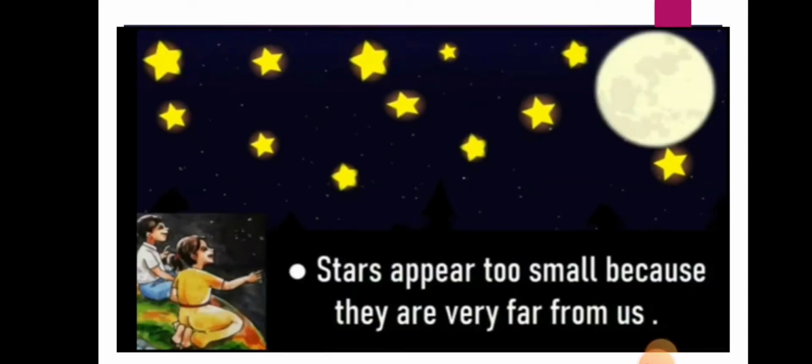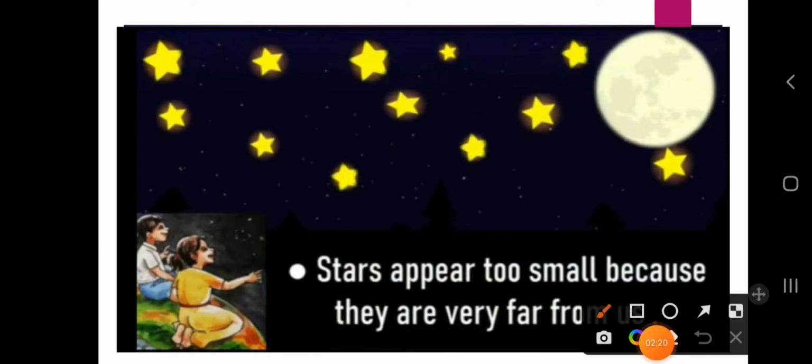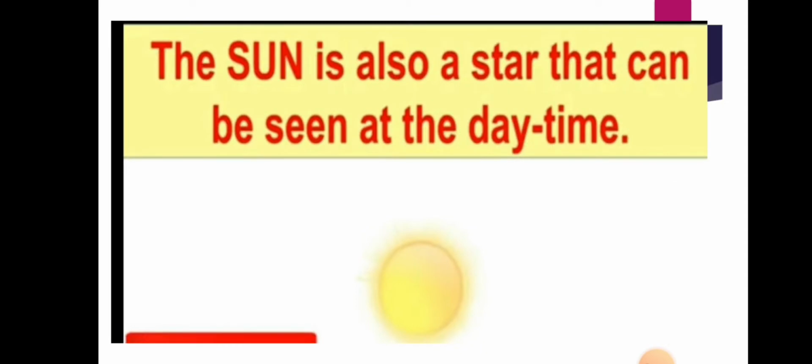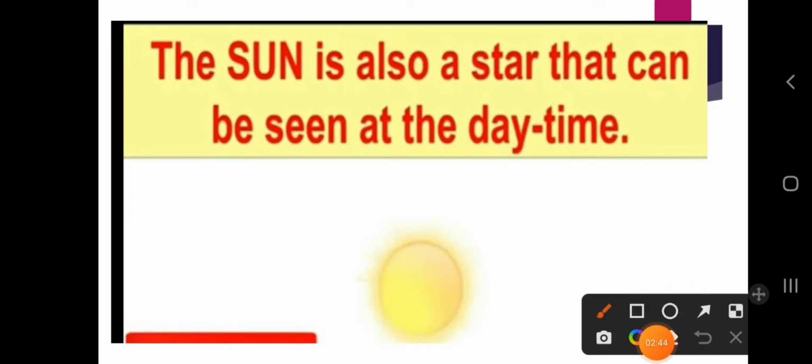In which time can you observe the stars? Only in the night time. Dear students, stars appear too small because they are very far from us. Why do they appear small? Because they are very far from the earth. So that's why stars appear too small. Okay, so let's discuss what we mean by stars.